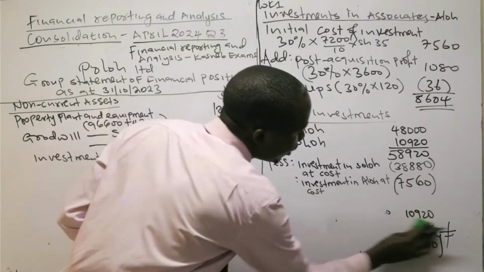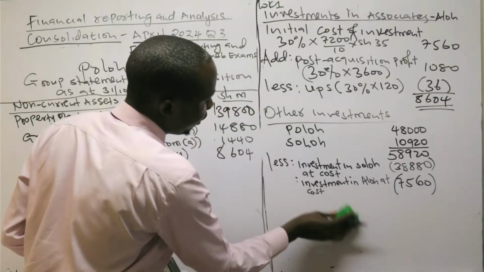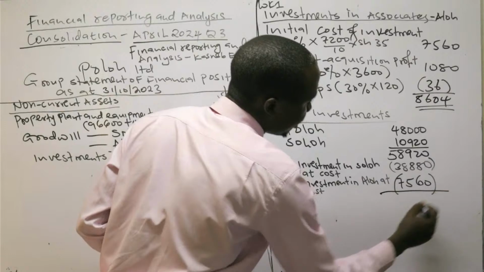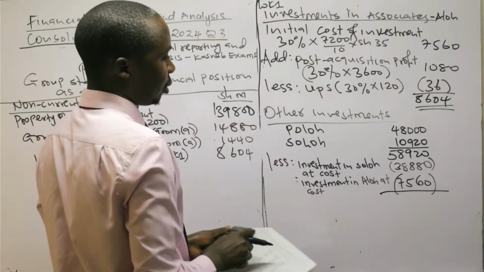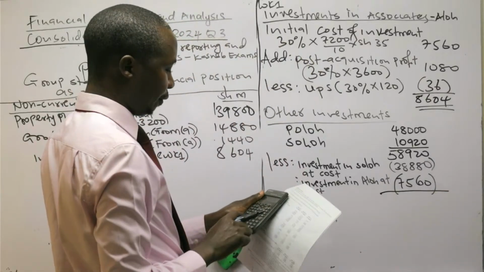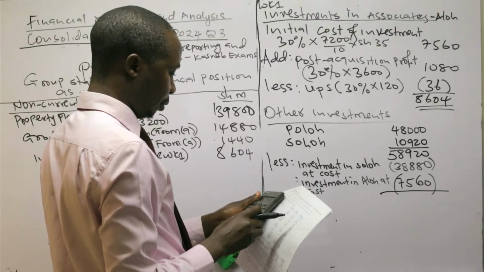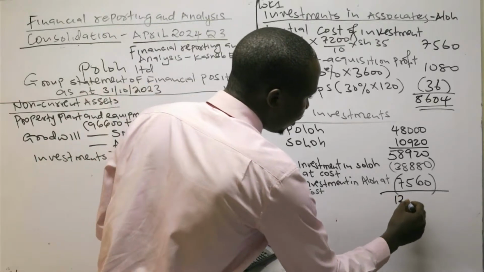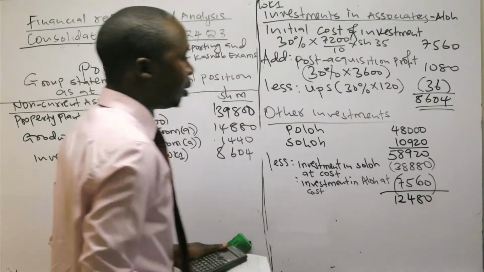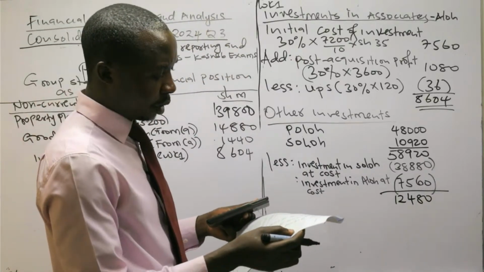If it could have been zero, if we deduct this and we find zero, that is when we say there is no other investment. But now there's a difference. So 58,920 minus the 46,440, we get here 12,480. So there was another investment.